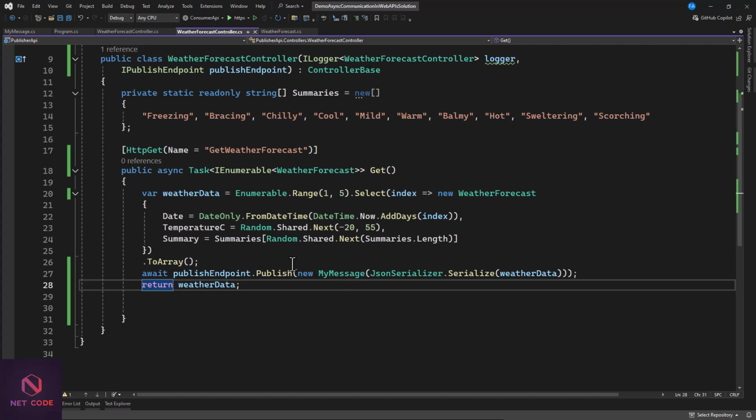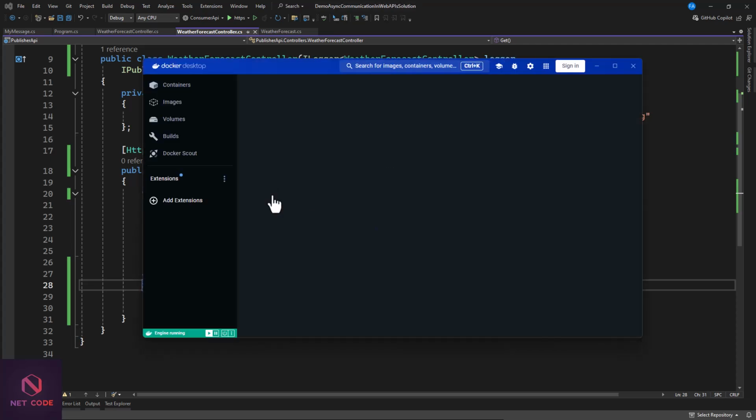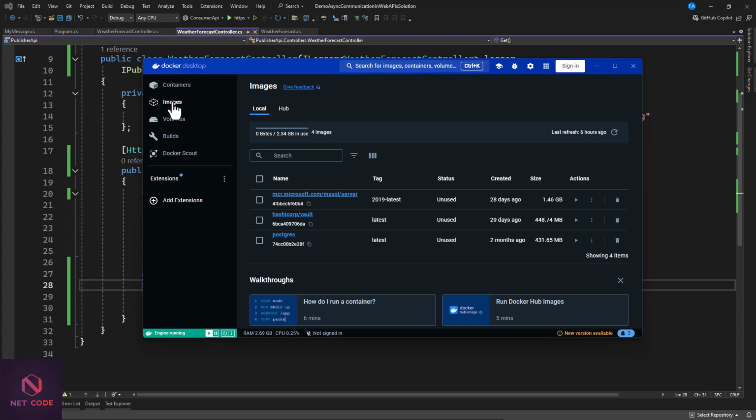So how do you run the server of this RabbitMQ? We can use the Windows installer version, or we can use Docker. So let's use Docker. I believe you've installed Docker. If not, then download Docker Desktop. I have mine already. So let me just launch my Docker Desktop. And we're going to download the image of this RabbitMQ and run it in here. Currently, if I go to my images, I don't have it in here.